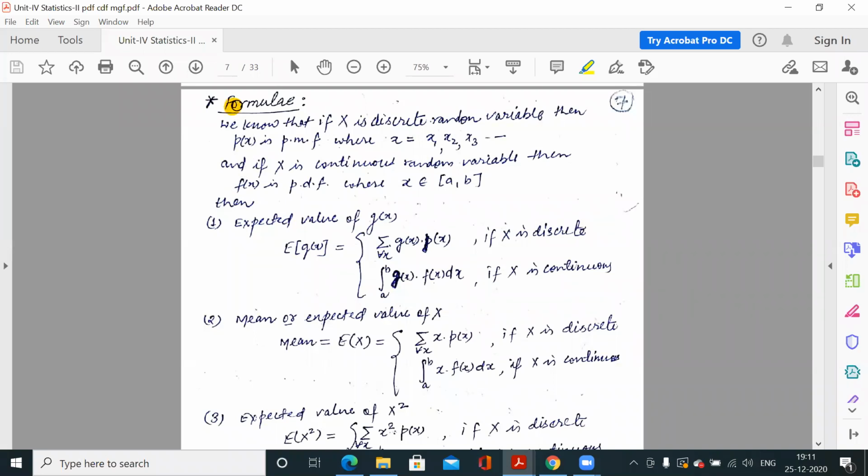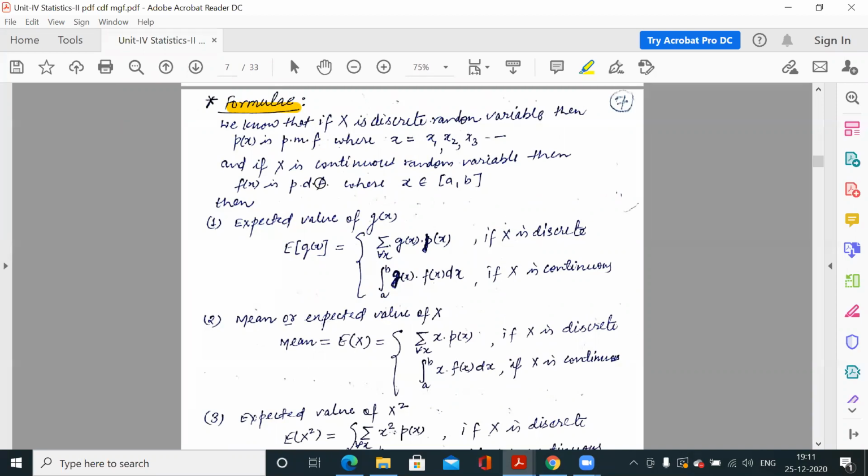So the next topic is formulae for the probability distribution functions. We have a lot of formulae for a given probability distribution function. The probability distribution function may be for a discrete variable, or it may be for a continuous variable.